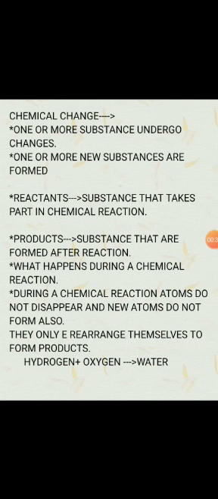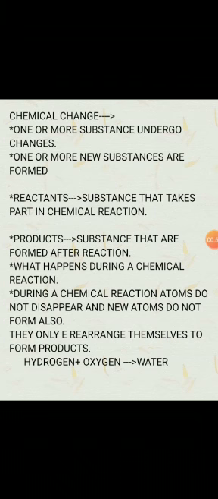First thing that we'll understand is about chemical change. You had already studied about physical and chemical changes. A chemical change is one in which some new substances are formed. During the formation of new substances, some substances are also required. One or more substances undergo changes, then we get new substances.